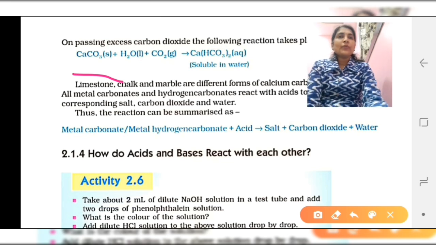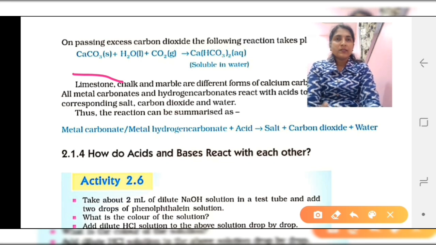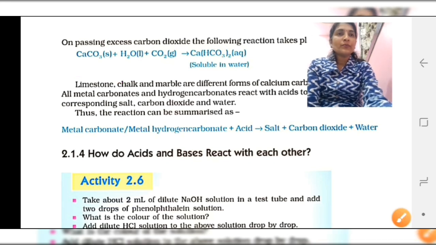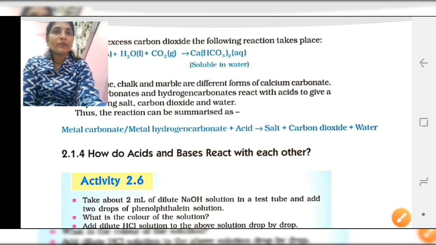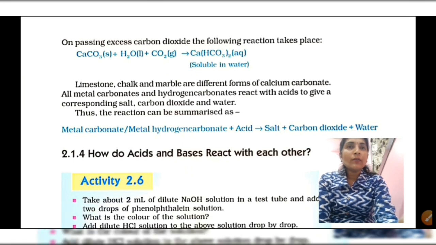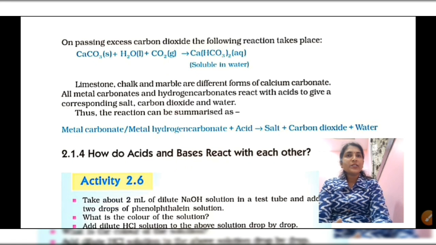When these reactants combine, there is a formation of calcium hydrogen carbonate, which is soluble in water. Limestone, chalk and marble are different forms of calcium carbonate.